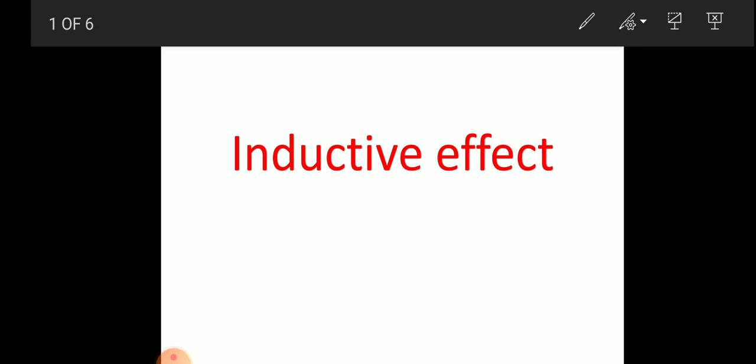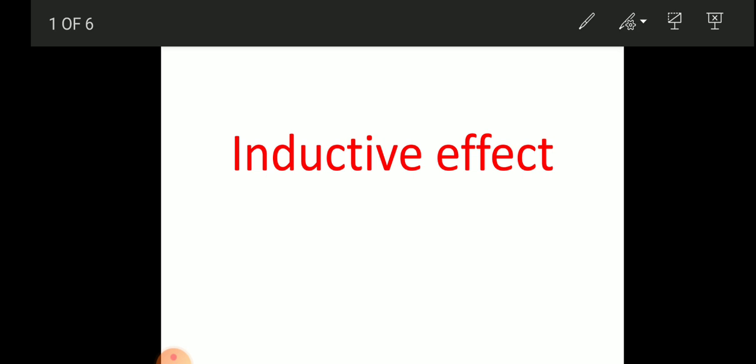These are the three permanent effects, whereas some temporary effects are also there. Those are electromeric effects, which we will see later. So in today's class we are going to discuss inductive effect, although it is very small but very important.